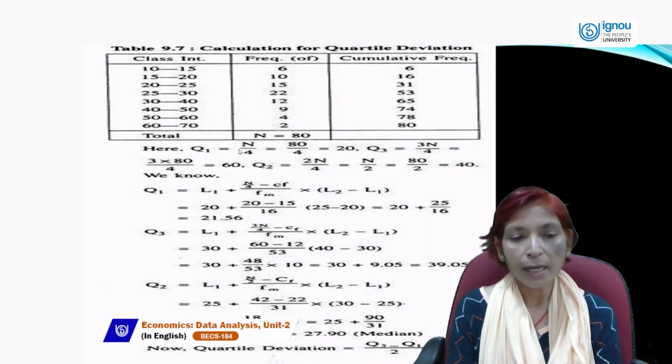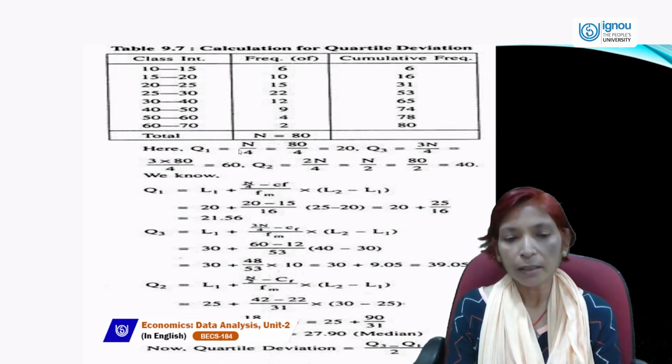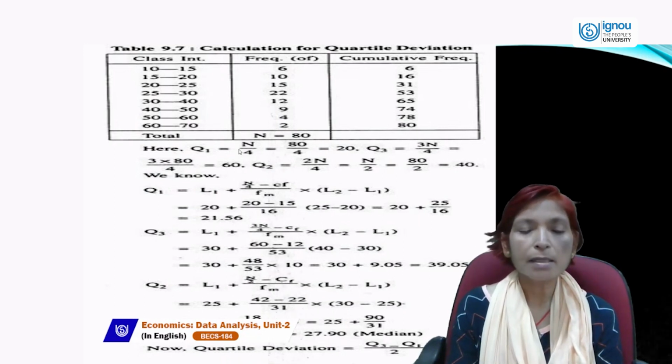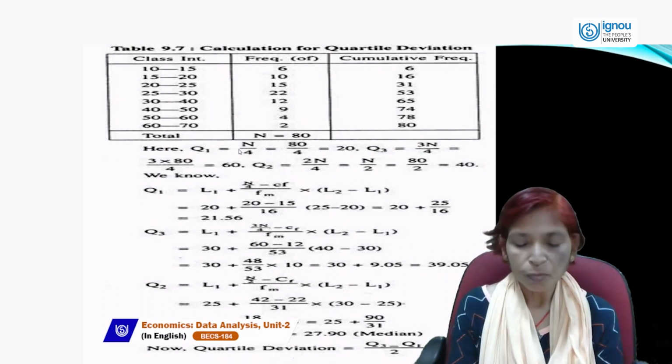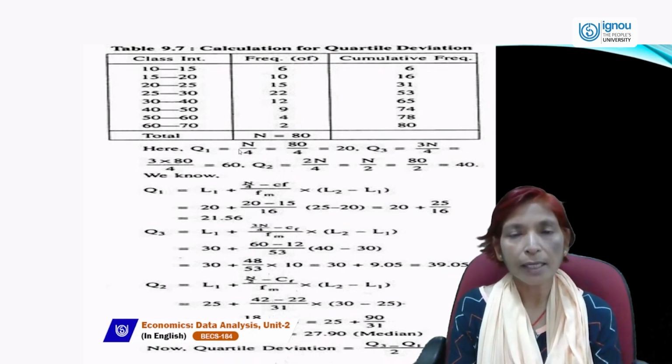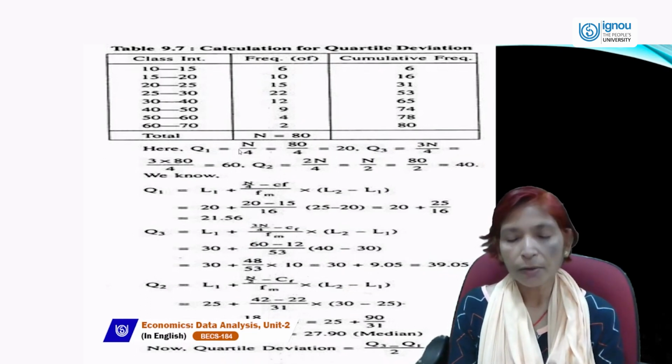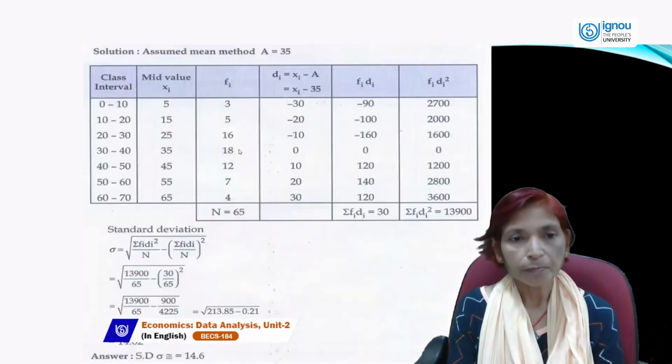So 25 is L1, n by 2 is 40, Cf is 31, and f is 22, and i is 5. The difference between class intervals is i. So we can estimate all these values from this formula.